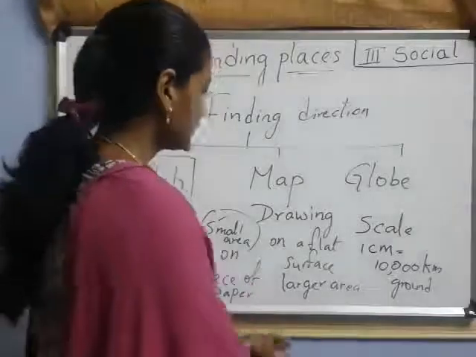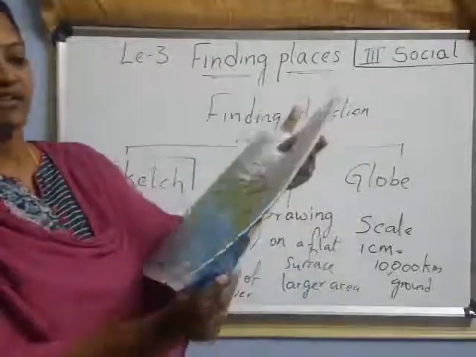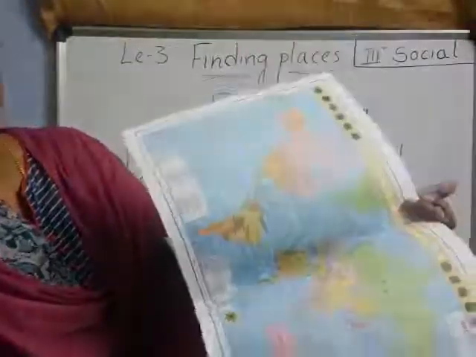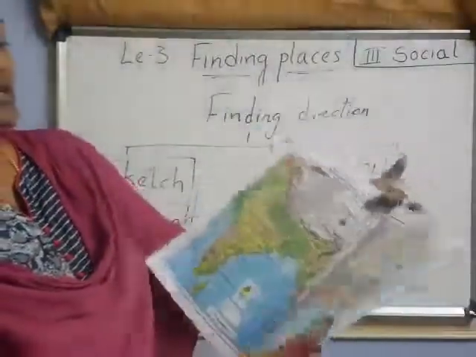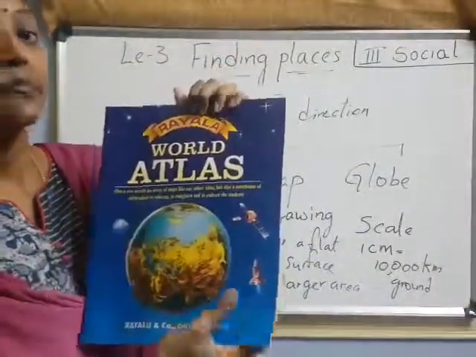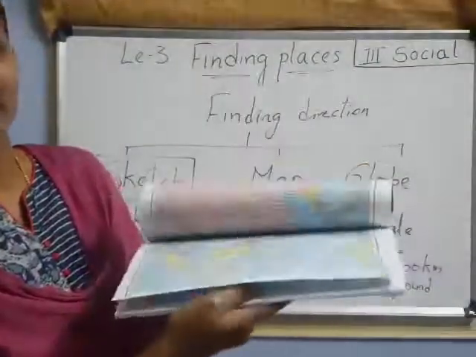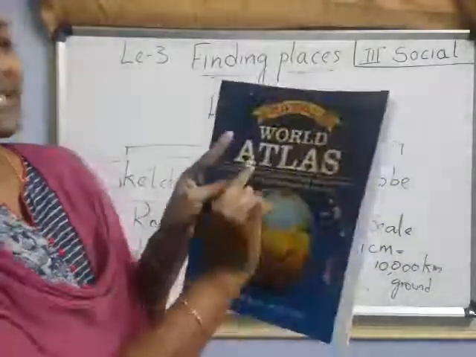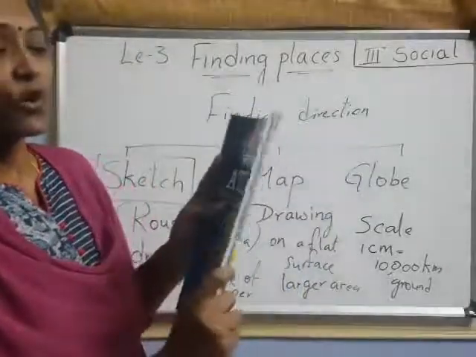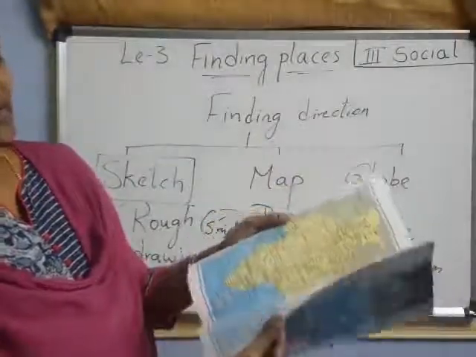Okay. Do you know, children? See, this is the book, right? This book has so many maps. Look at here. These are all maps of our earth. This book we call it as Atlas. Remember, Atlas is nothing but a book that contains so many maps. That means a book of maps, we call it as Atlas. Remember, this is also very important. What is Atlas? Nothing but a book of maps. Understood? It is a book of maps. So many maps are there in this.